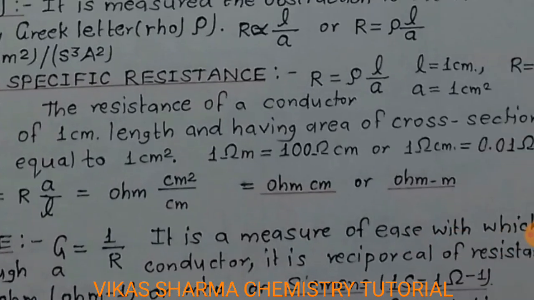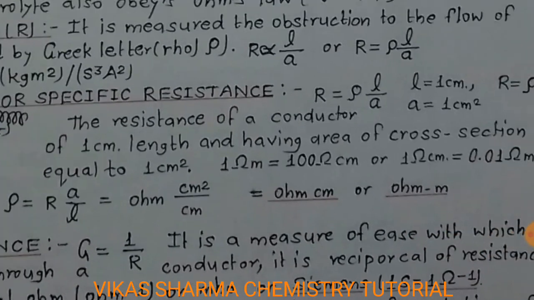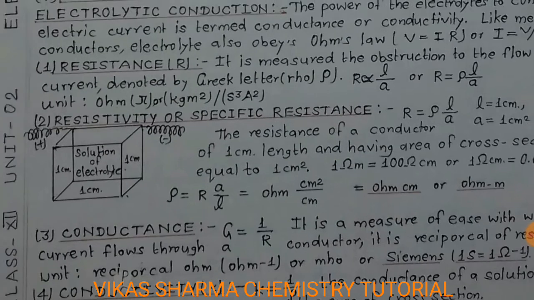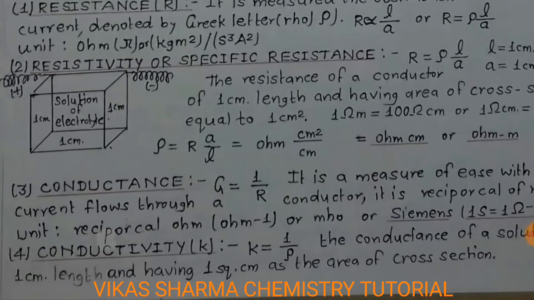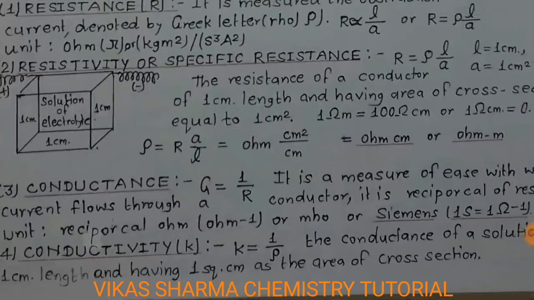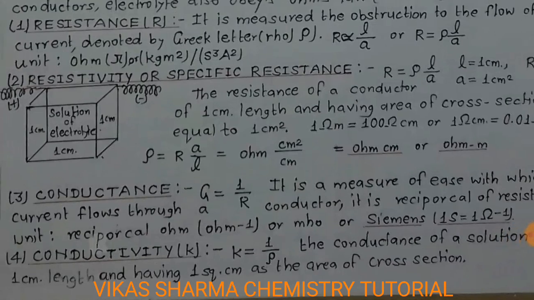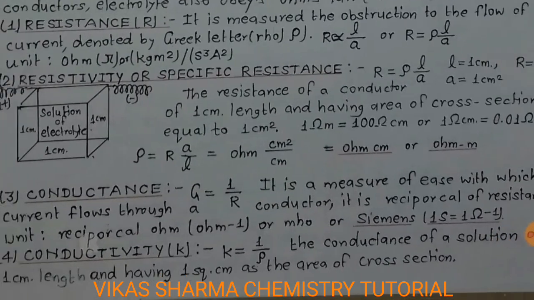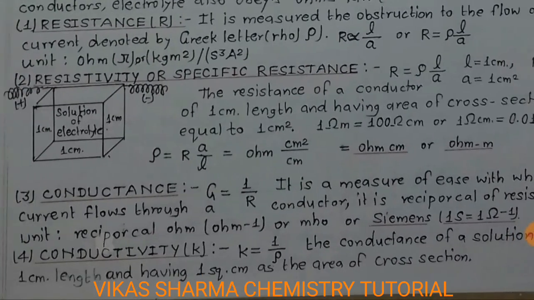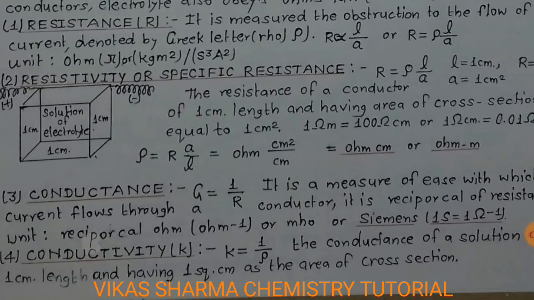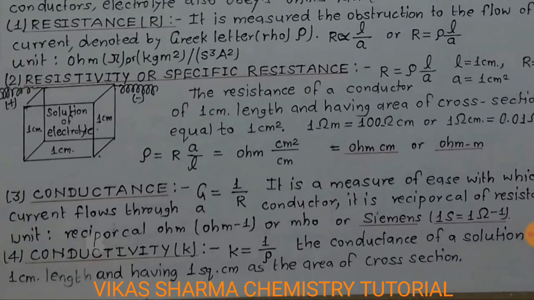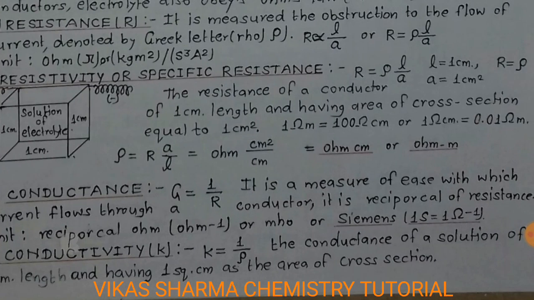It's a derivation. Student, the third quantity we use is conductance, denoted by the letter G. It is inversely proportional to the resistance. It is a measure of the ease with which current flows through a conductor. It is the reciprocal of resistance. The unit is reciprocal ohm, or per ohm, or mho, or Siemens. 1 Siemens is equal to 1 per ohm.